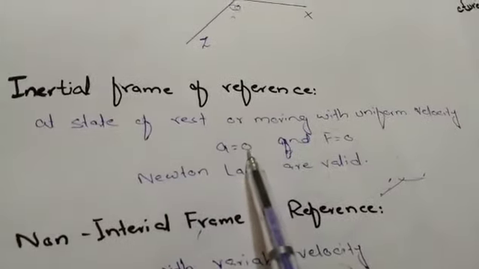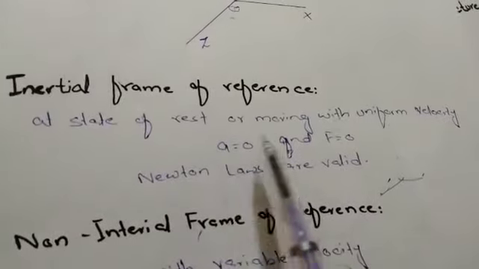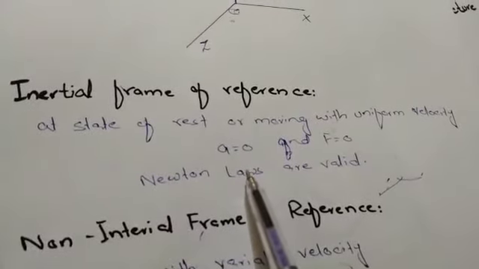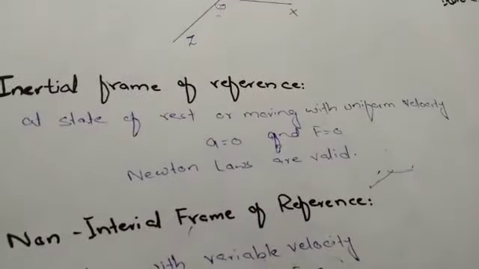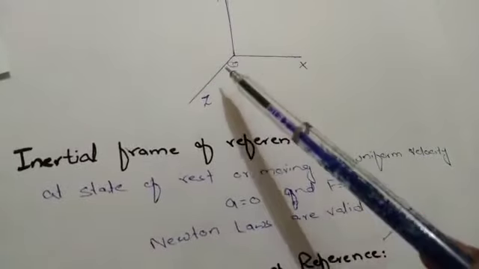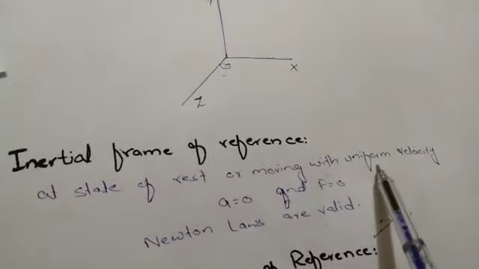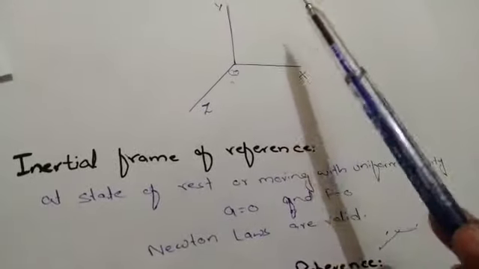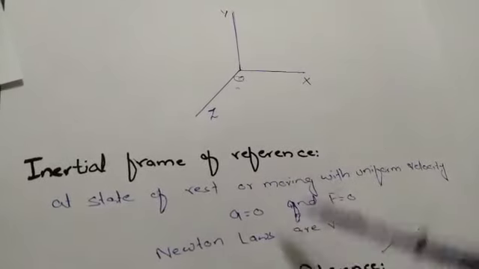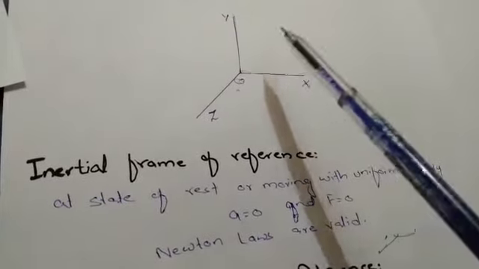So all Newton's laws are valid in an inertial frame of reference. The first law as well as the other laws of Newton are valid in an inertial frame of reference. So whenever you study the motion of an object inside an inertial frame of reference, that frame is either in a state of rest or moving with uniform speed. Then the acceleration of the object inside the inertial frame of reference is equal to 0 when no force is acting on the object, and it has a certain acceleration when a force is acting on the object.